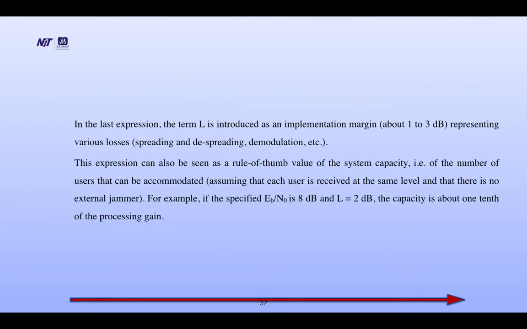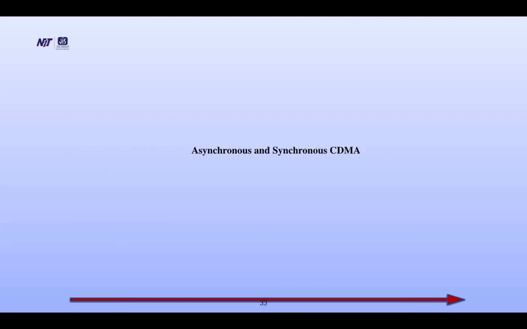In the last expression, L is introduced as an implementation margin of about 1 to 3 dB, representing various losses: spreading, despreading, demodulation, etc. This expression can be seen as a rule of thumb of the system capacity, that is, the number of users that can be accommodated, assuming that each user is received at the same level and that there is no external jammer. For example, if the specified EB by NO is 8 dB and L is equal to 2 dB, the capacity is about 1/10 of the processing gain.